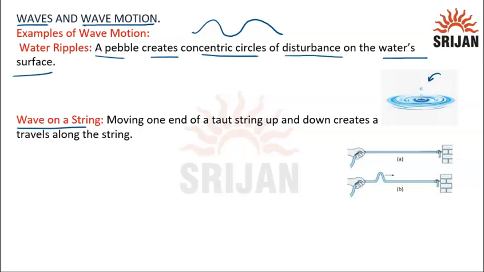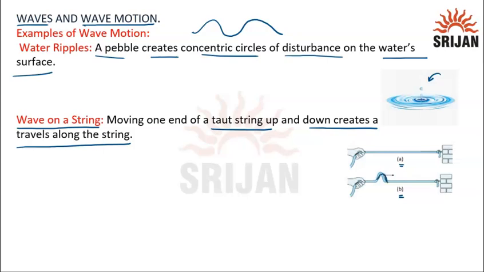Next example is a wave on a string. Moving one end of a taut string up and down creates a wave that travels along the string. What does it mean? This is a string. And in the second part, we have moved the string upwards, and it will go like this.